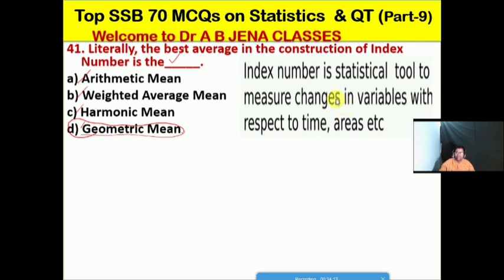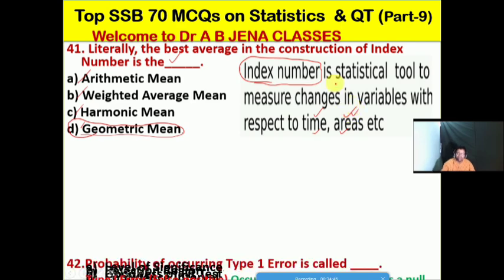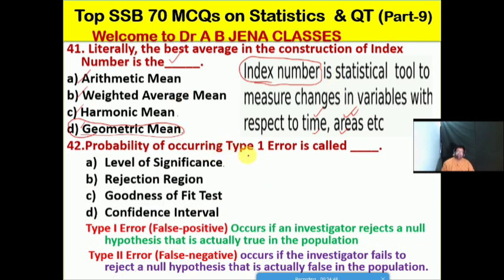So friends, what is the meaning of index number? Index number is a statistical tool to measure or to calculate the changes in variables with respect to time and areas, etc. It's also another powerful statistical technique to know about the changes in variables with regard to time and area and other aspects also. Next one, we will see probability of occurring the type 1 error is called what?